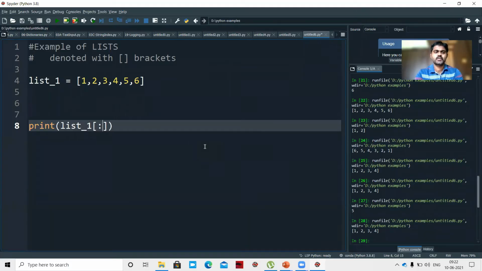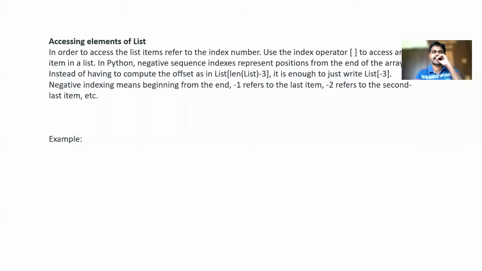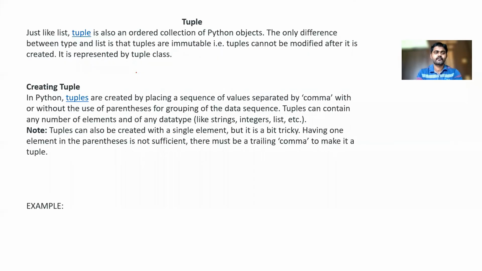So indexing a list, list1[0] will get 1. list1[1] will get 2. list1[-3] will get 4. Why? Because -1, -2, -3, -3 is 4. So we'll get result 4. So this is accessing elements of list.